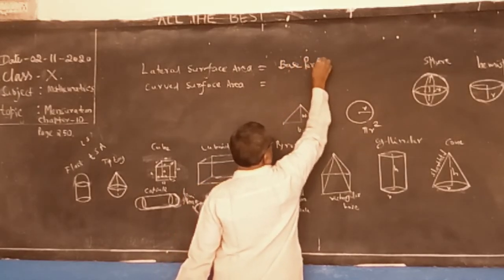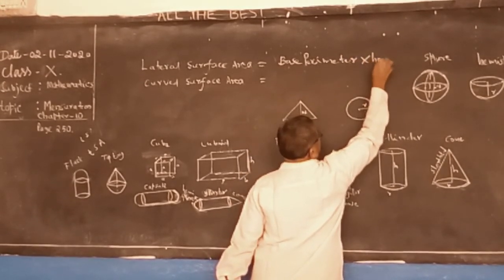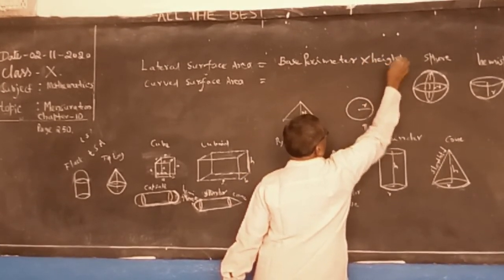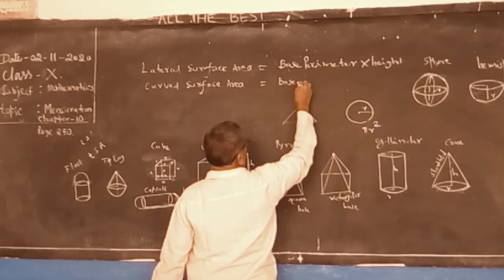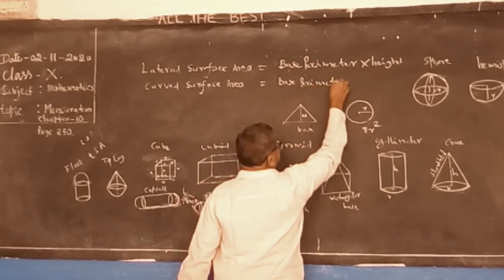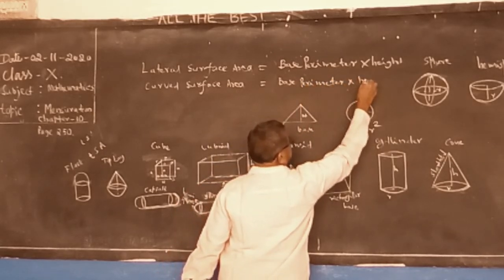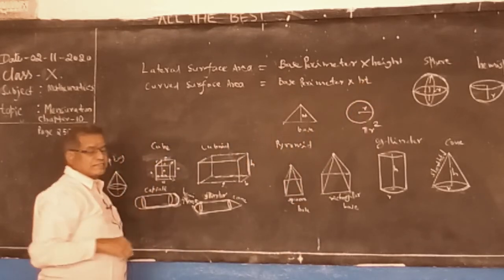Base perimeter into height. This is the basic.